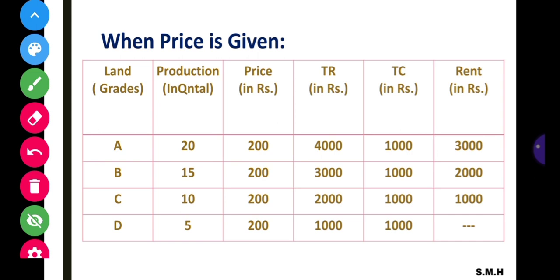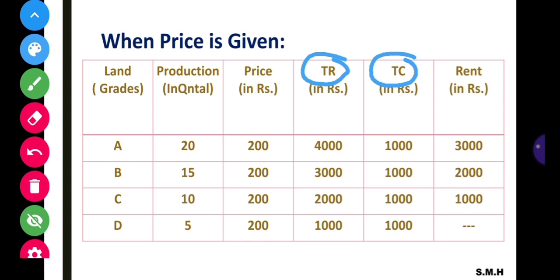Okay, rent in rupees. First we have to calculate TR, which is the total revenue, and next we have TC, the total cost. Here total cost represents the cost of production. To calculate TR, the formula is Q into P, quantity into price.